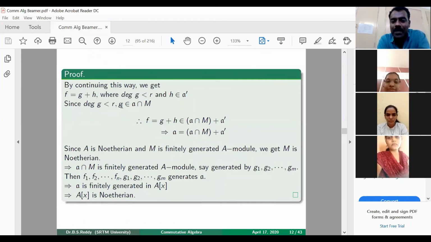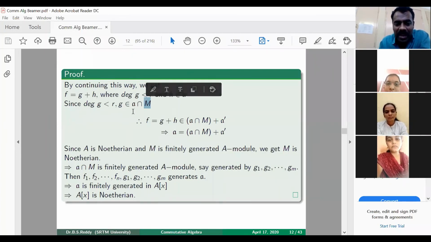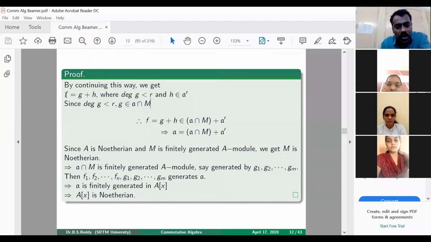That means it is generated by 1 up to x power r minus 1, and hence g belongs to M. And g is anyhow coming from A. So therefore g belongs to A intersection M. So we have written our f as g plus h, where g belongs to A intersection M and h belongs to A prime. So therefore f, which is g plus h, belongs to A intersection M plus A prime.